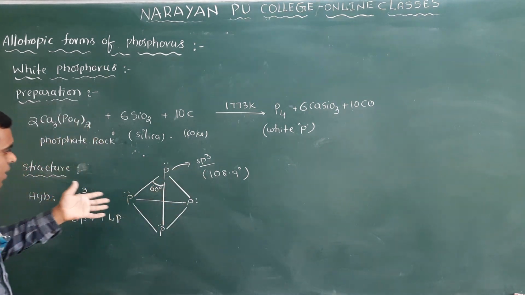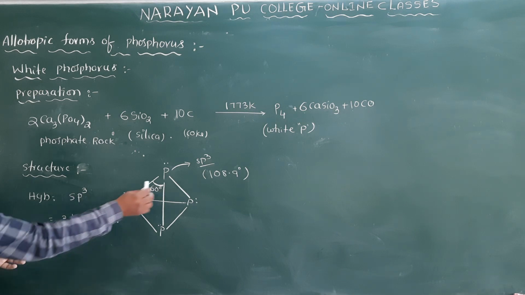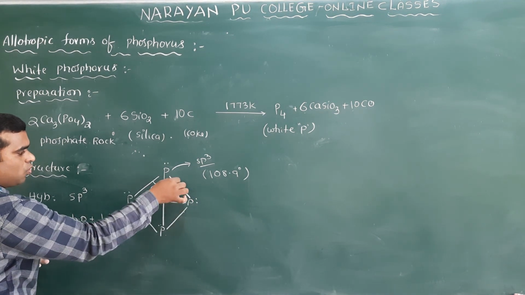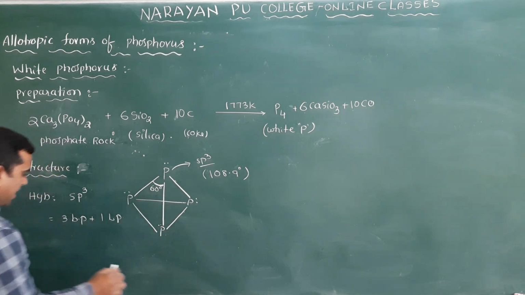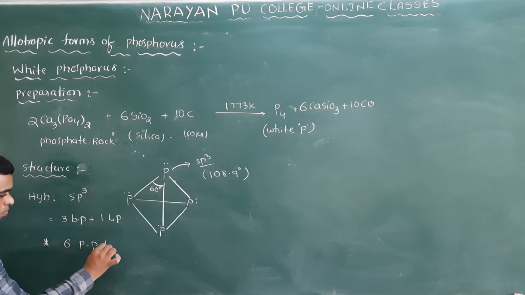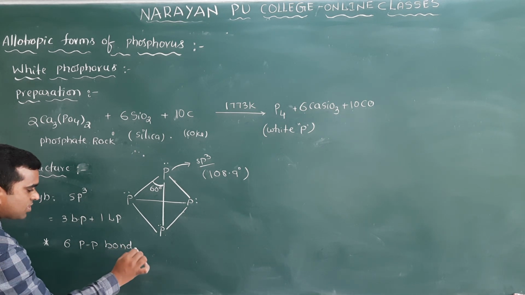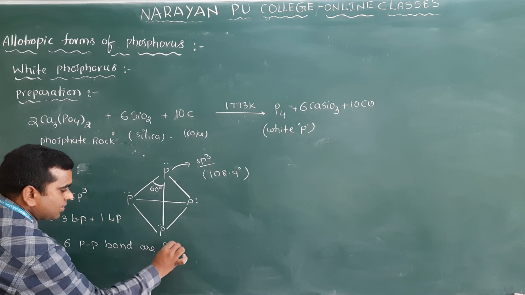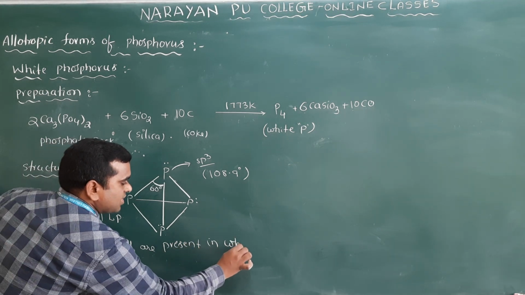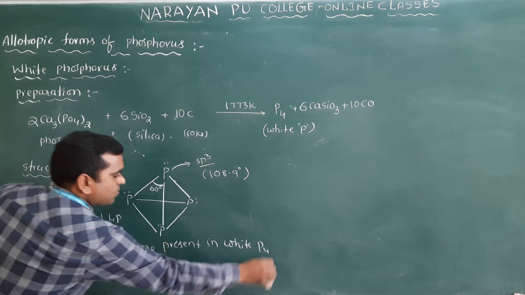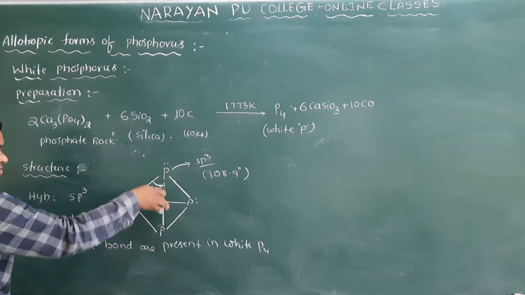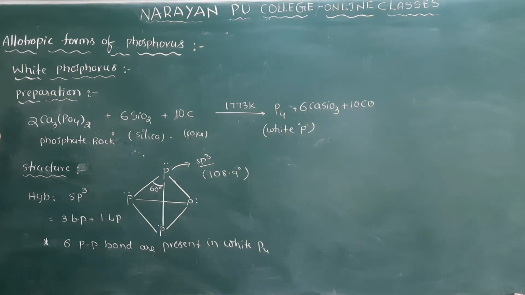Clear? And how many P-P bonds are there in white phosphorus? You see 1, 2, 3, 4, 5 and 6. There are 6 P-P bonds present in white phosphorus. Clear? But how many bonds is one phosphorus making here? 3 bonds: 1, 2, 3. So this is about the structure.